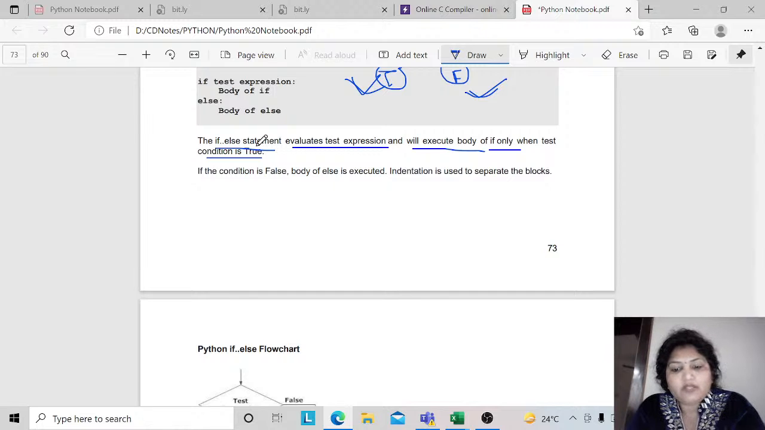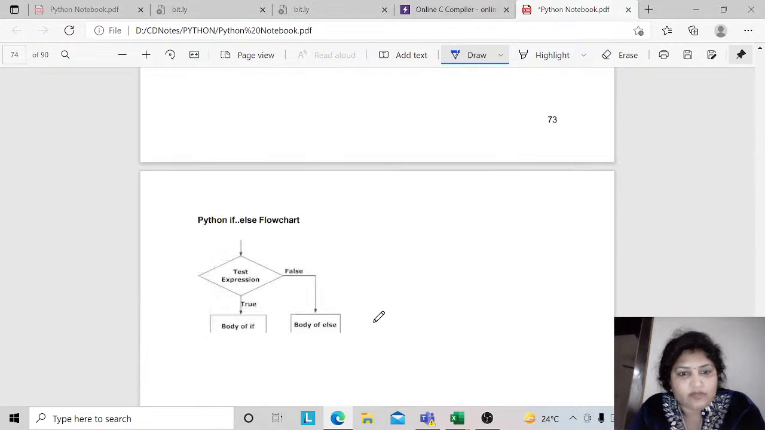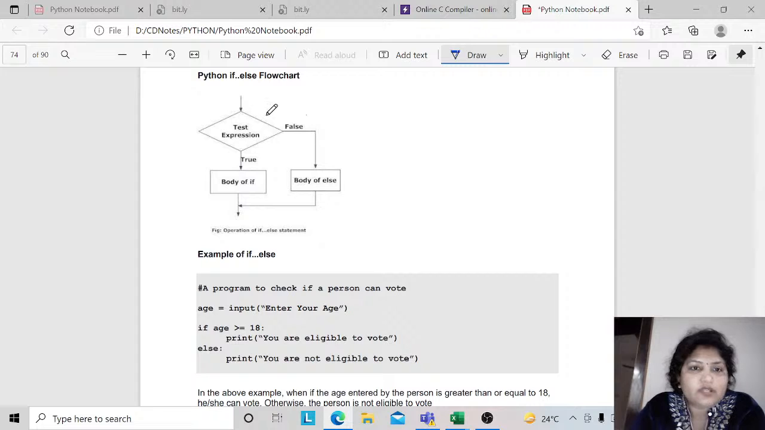So always remember this thing: whenever you use the if else statement in the program, either this part will be executed or that part will be executed. At the same time, both of them cannot be executed, right? One of the blocks will be executed. Let us see how it works. This would be my condition, right? If it turns to true, then this body will be executed. If it turns to false, then this part will be executed, right?